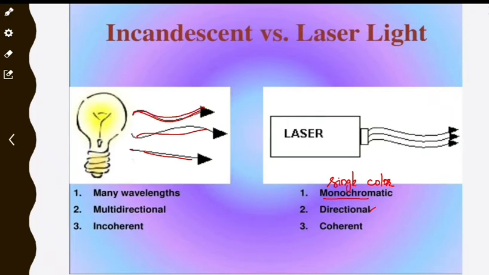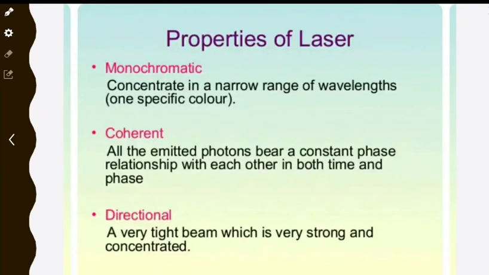See, this wave is moving in this direction. This is moving in this direction. So this is multi-directional in nature. And also, all the waves are coherent in nature. Coherence means they have the same phase and same frequency. But here phase changes and frequency also differs. These are all the properties of laser. The main properties are monochromaticity, coherence and directionality.